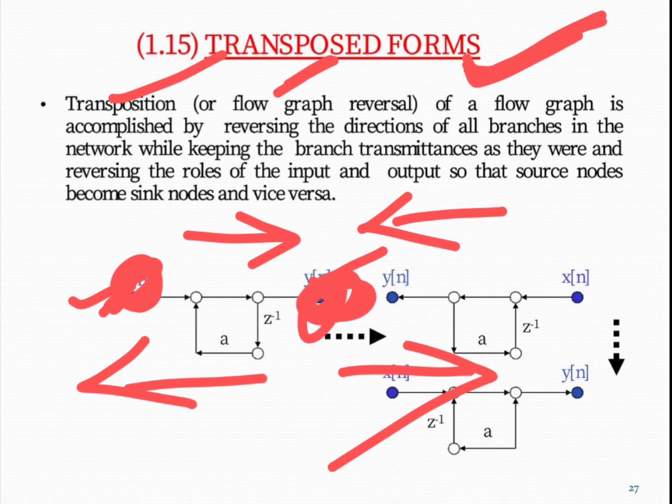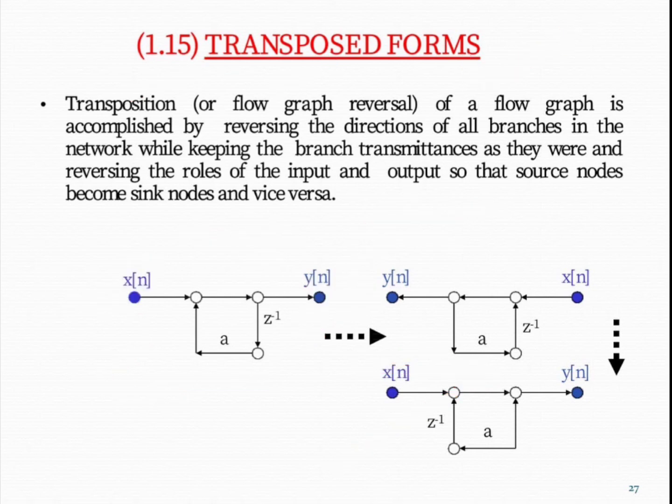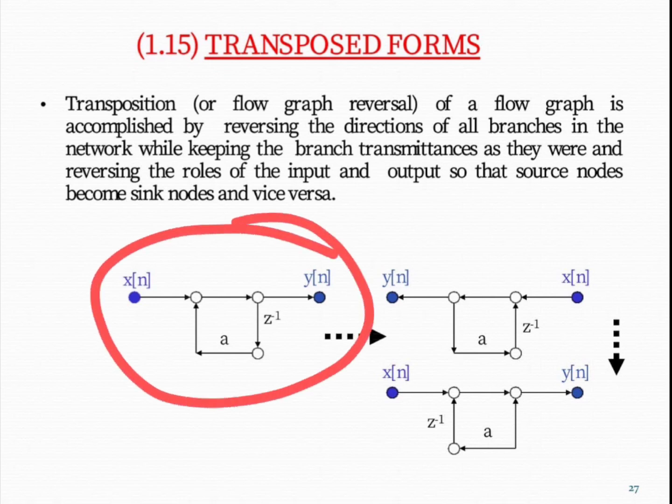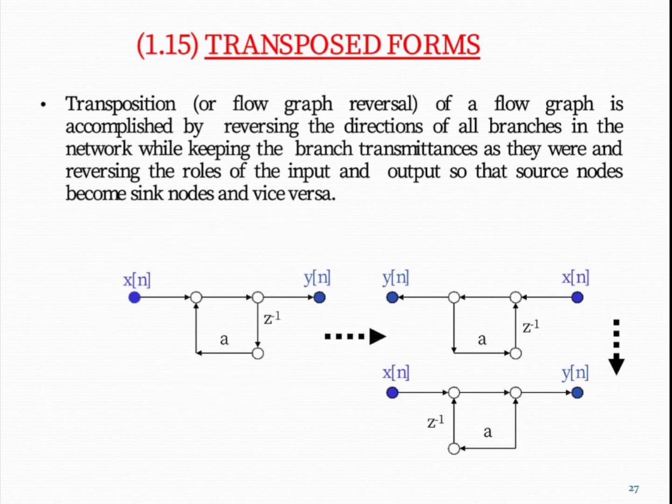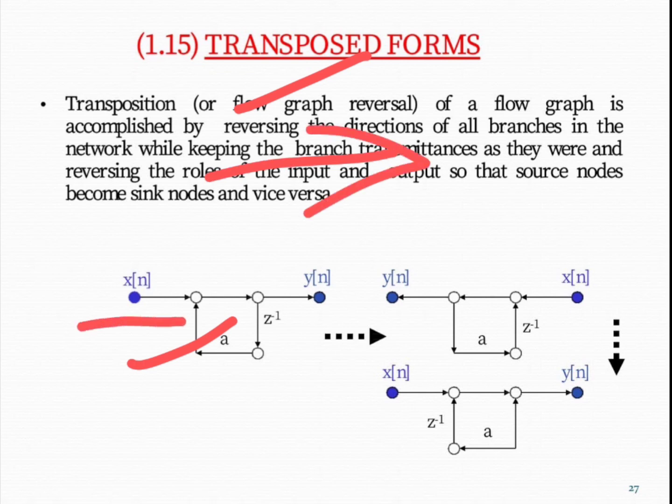This is the transposed form in which we can implement our direct form 1 and direct form 2 realization of an IIR system. So here as you can see this is one of the transfer functions which are implemented. Here we only have poles. This is nothing but a feedback coefficient, so this is one of the poles which are implemented using direct form 2 realization. Okay, in the transposed form we just reverse the direction. So here if the direction is this, then we are reversing this direction.